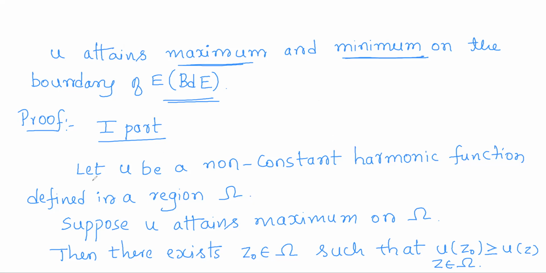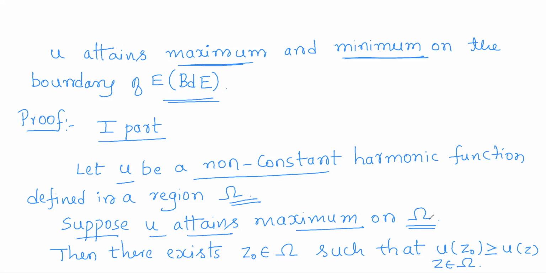So for the first part, what do you have to prove? You have to prove a non-constant harmonic function can never have a maximum or minimum. So start with a non-constant harmonic function u in a region omega. To prove that it cannot have a maximum, we shall assume the contrary. Suppose u attains a maximum on omega.